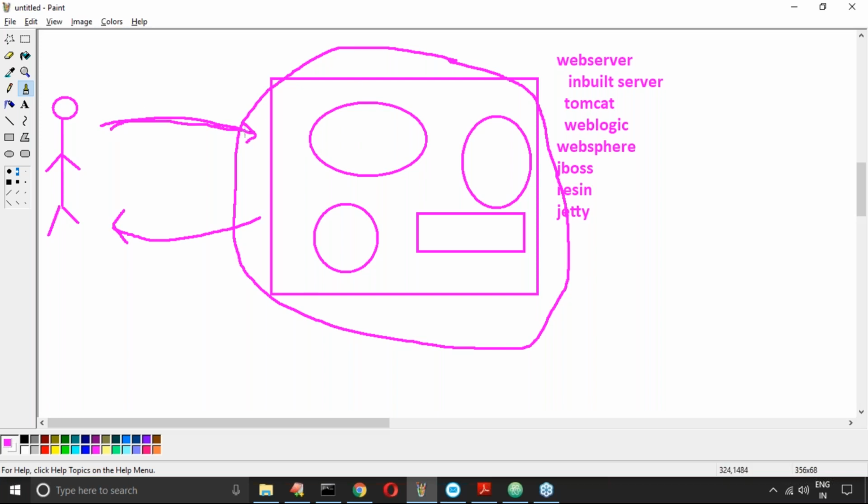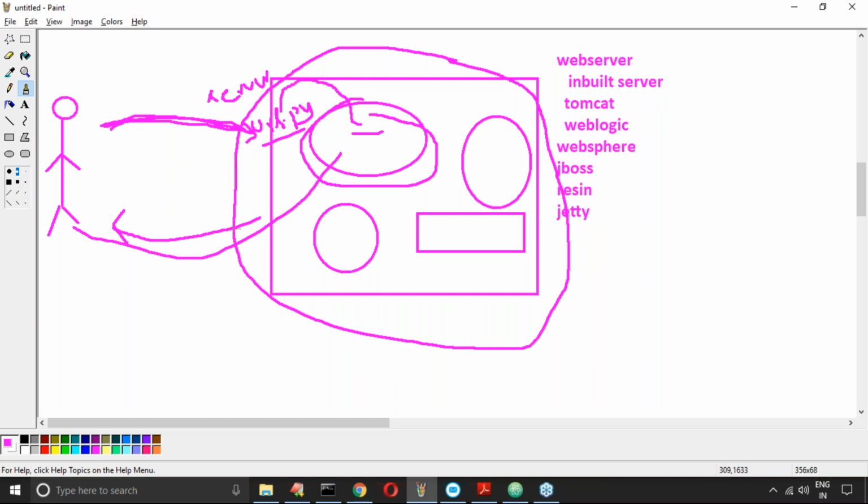I'm sending the request. Now who is going to get the request? The server is going to get the request. Remember this one. Now the server, what will it do? This request is related to which project? Open urls.py. I told you, right? From urls.py it will identify the corresponding application. Now what is the corresponding view function? It will execute it and provide the required response to the end user. Everything is going to be taken care of by the web server itself. Clear, right?